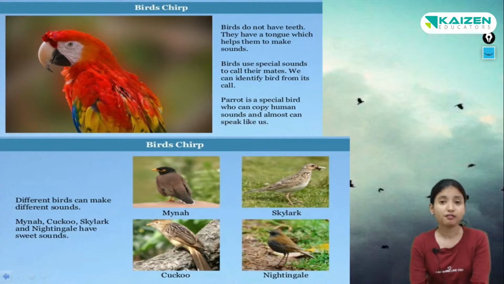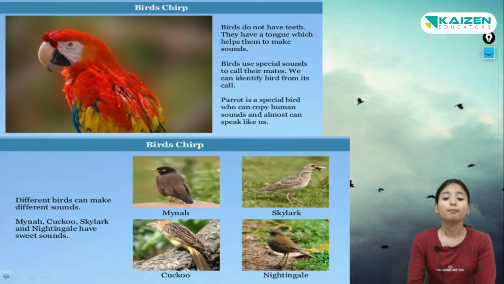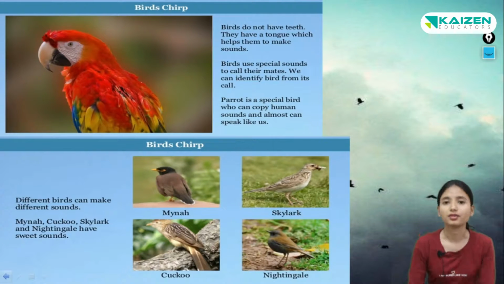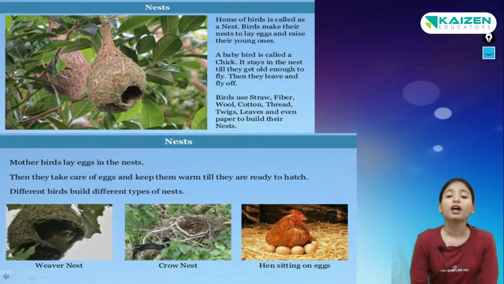They make different kinds of sounds, like the myna, skylark, cuckoo and nightingale. These are the birds which make sweet sounds. What are the birds? Myna, skylark, cuckoo and nightingale. They make sweet sounds. Children, have you seen the home of a bird?